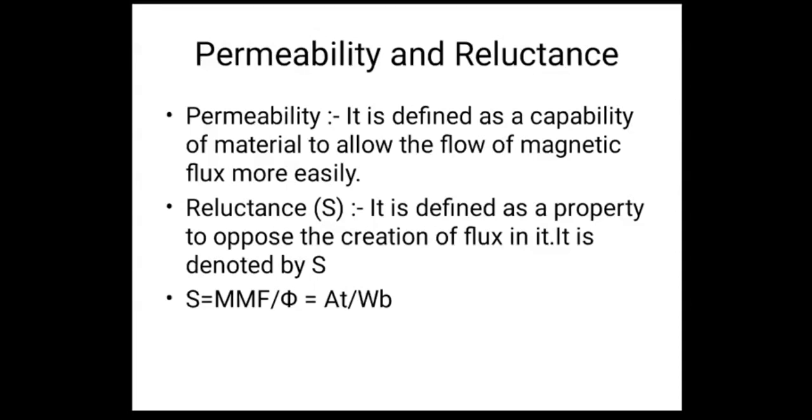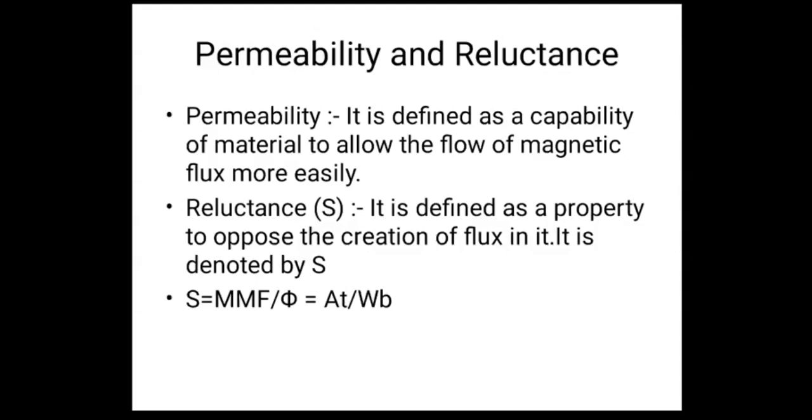Now, what is the formula for S? S is nothing but MMF upon phi, right? So Ohm's law says that V is equal to IR, right? Therefore, R is equal to V upon I. There it is R, here it is S, right?